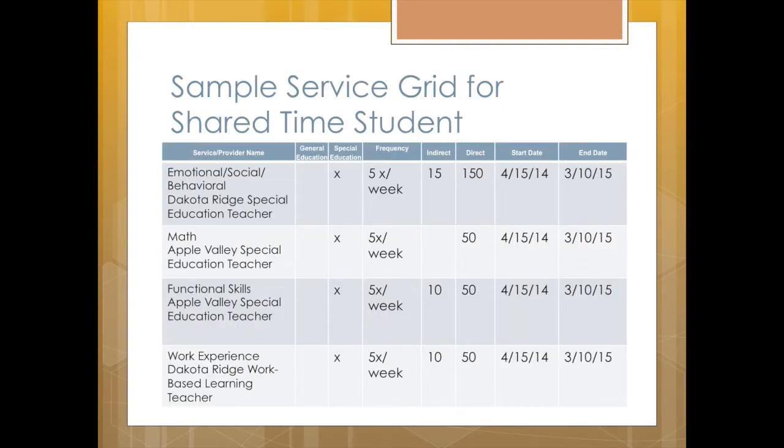Let's look at an example. This student spends 2.5 hours at Dakota Ridge in the morning and then heads to Apple Valley High School to take a special education math class, a class with DCD students designed to teach functional skills, and then participates in a work experience class back at Dakota Ridge. I can identify the school by the school listed with each service provider.